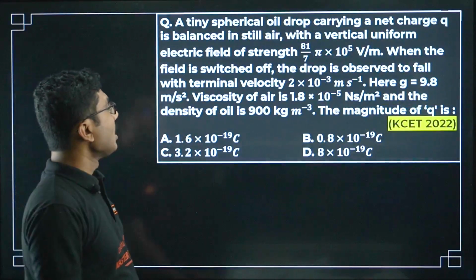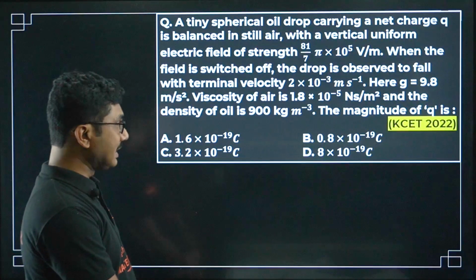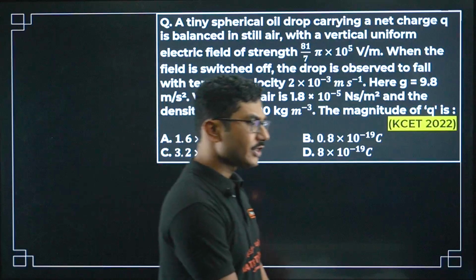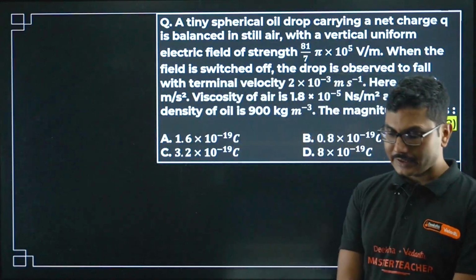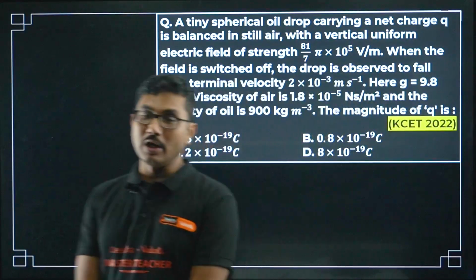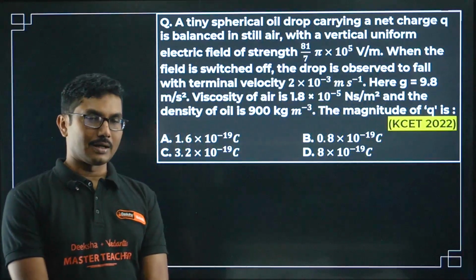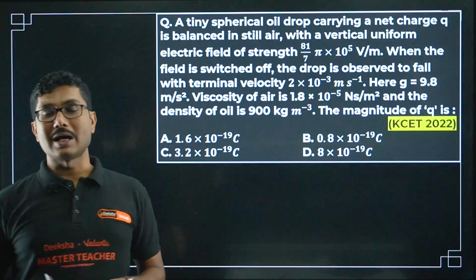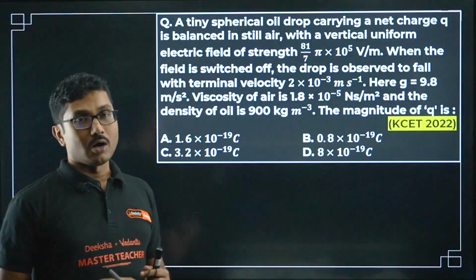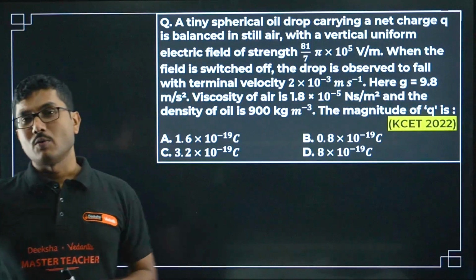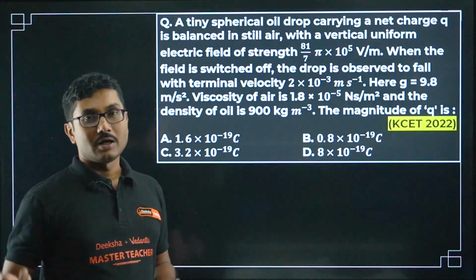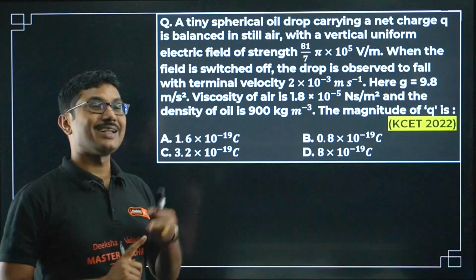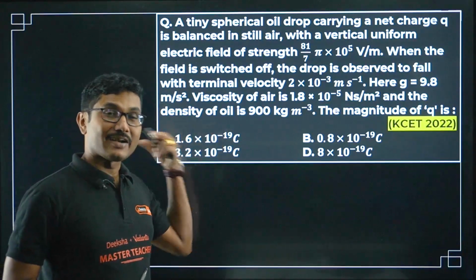Next question. A tiny spherical oil drop. Now this question you can skip it. This is the most difficult question in the history of KCET. It came only once, and this type of question never came more than once. This is the only exception where this question came. Maybe the teacher who was forming this question was doing it for JEE Advanced, but by mistake he has given this question over here. This question is a JEE Advanced level question.